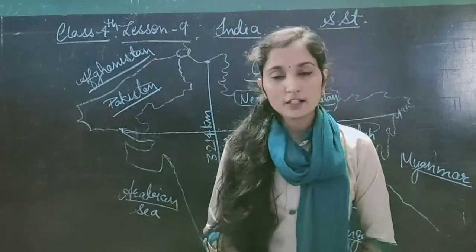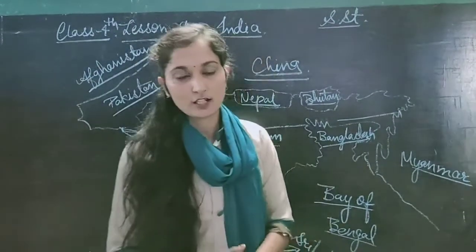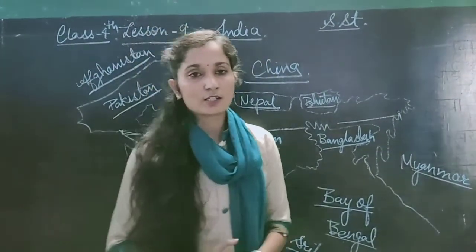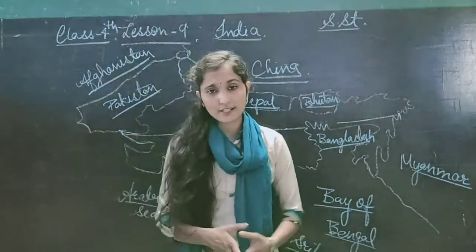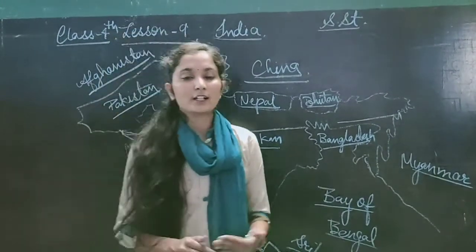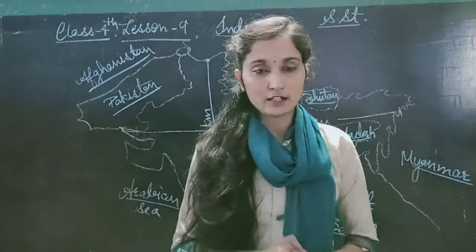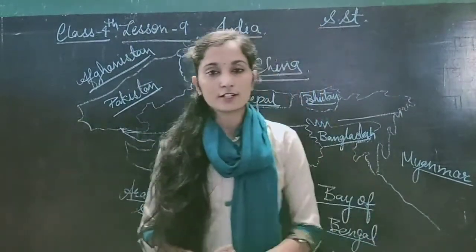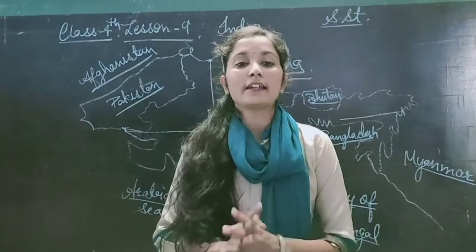Understood? And in the present time, do you know how many states there are? 28 states. Last week a state was separated and converted into a union territory. It's Jammu and Kashmir. It's converted into a union territory. Now Jammu and Kashmir and Ladakh are separate union territories. Both are union territories, not states. Understood? That's why India has 28 states and 8 union territories.